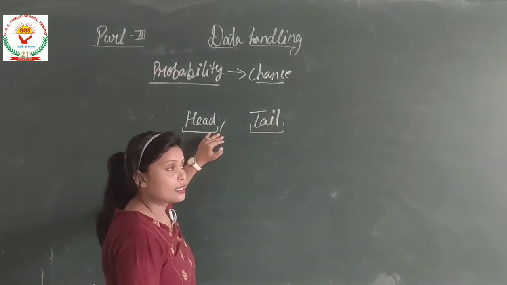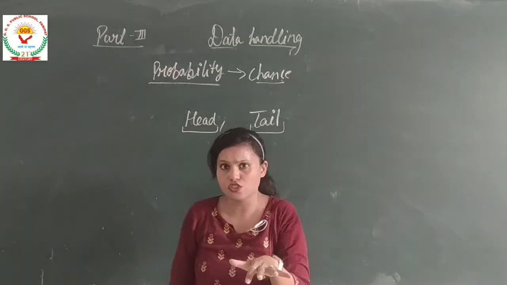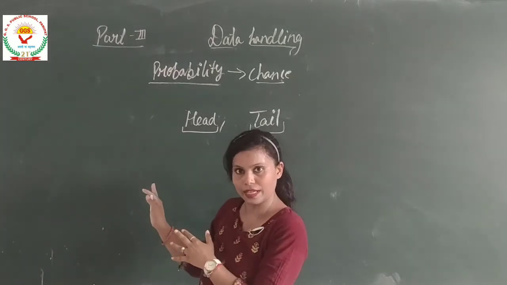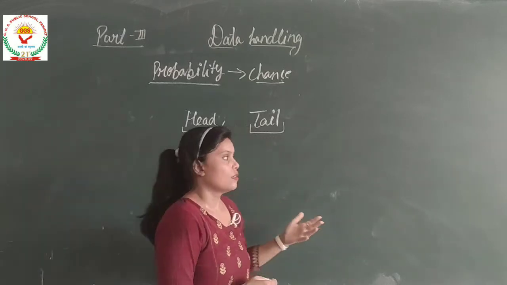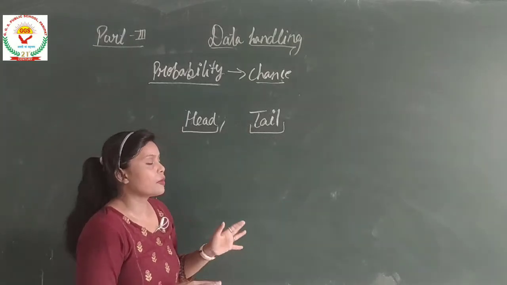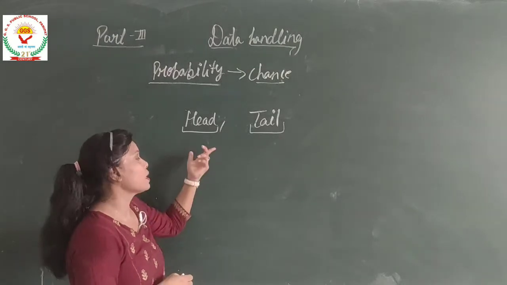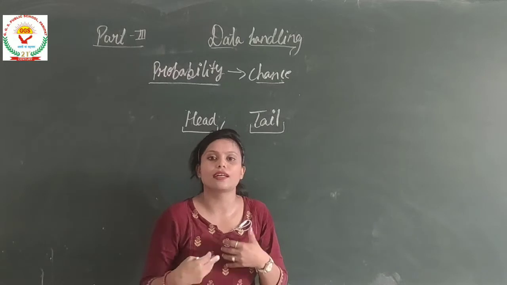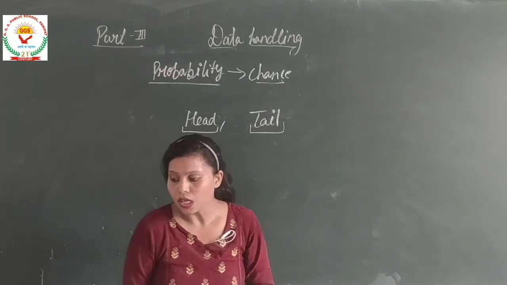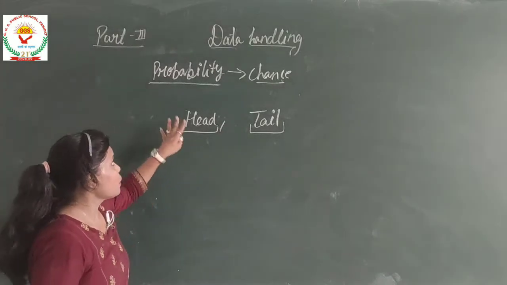So there is 50% chance that head should come, right? This is the way we say 50% chance that it may rain, 50% chance it may be head, or 90% chance that I will pass, right? So this is the probability.